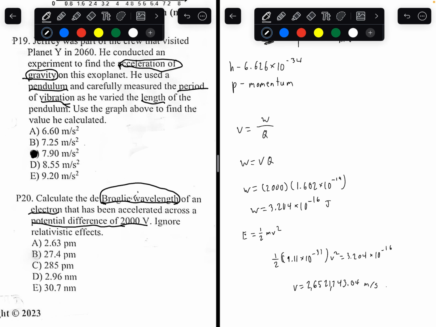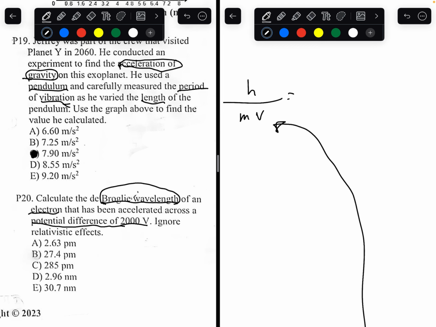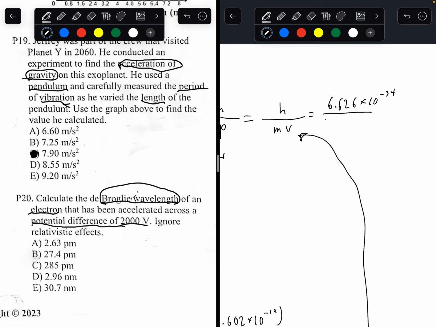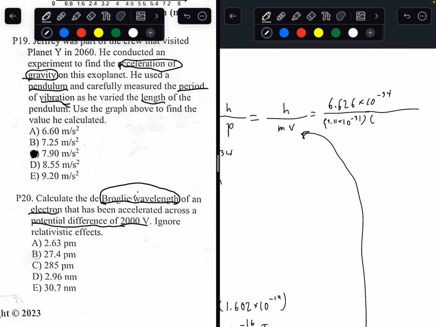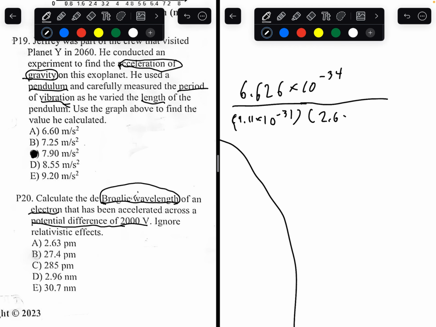Now, plugging this back into the initial equation, what can we get? We know Planck's constant is 6.626 times 10 to the power of negative 34. Mass of the electron is 9.11 times 10 to the power of negative 31. And velocity is going to be the value we got, 2.6 million. Just going to write that here for now.